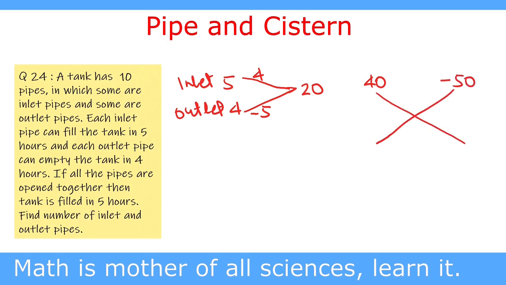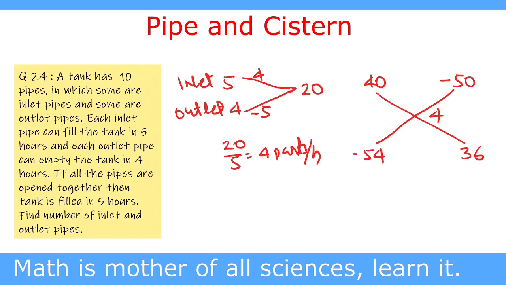Now it is given that when all the pipes are open together, the tank is filled in 5 hours. It means that 20 divided by 5 equal to 4 units per hour. We write 4 here. 40 minus 4 is 36 and 50 minus 4 is 54.